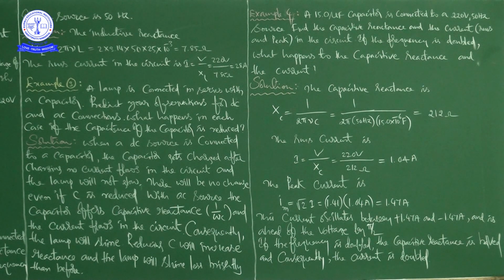But if we reduce the capacitance, reducing capacitance will increase reactance, and the lamp will shine less brightly than before.